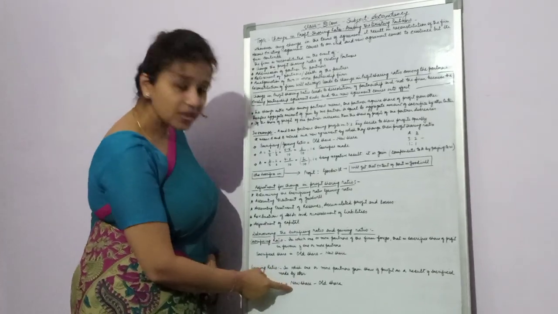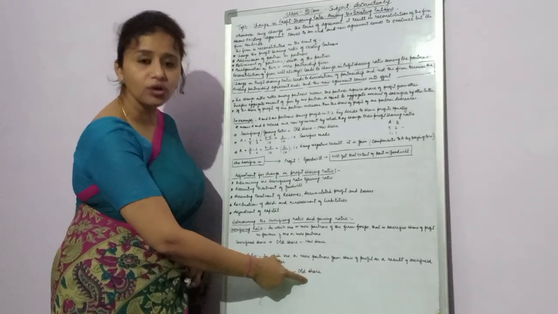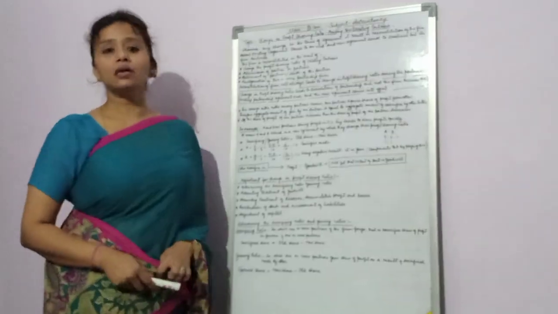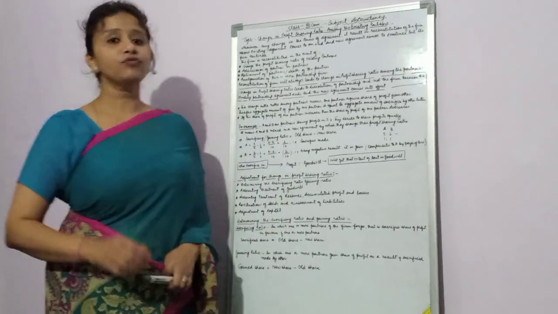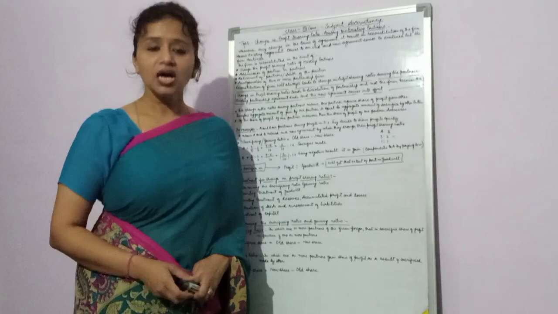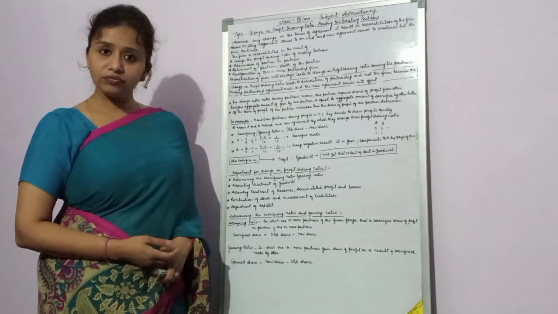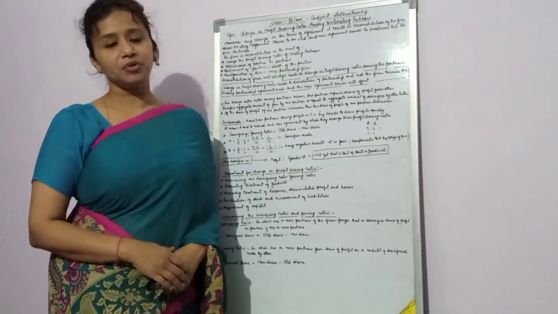So the formula is new share minus old share. You can get the gaining ratio with the help of it. You should revise it with the help of your book. What are the further requirements of this lesson and topic? We will discuss it in the next chapter. Thank you.